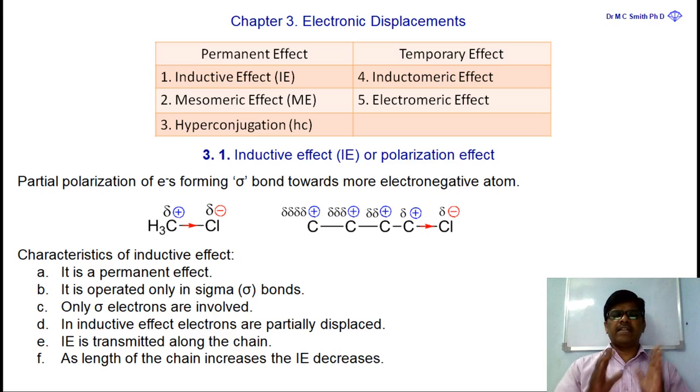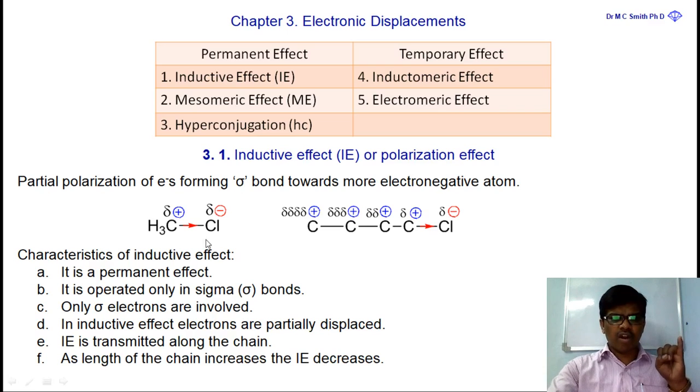So it is clear, friends, nothing to worry. There are 6 characteristics of the inductive effect. It is a permanent effect. It is observed in sigma bonded atoms only, and only sigma bonded electrons are involved. And the fourth point is, in the inductive effect, electrons are partially displaced.